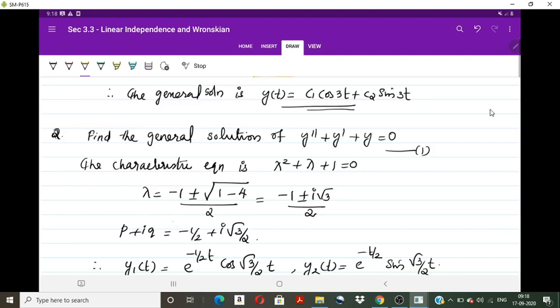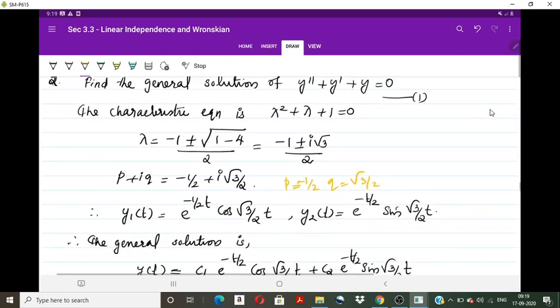Then the roots are obtained by lambda equal to minus b, that is minus 1 plus or minus root of 1 minus 4, by 2, that is minus 1 plus or minus i root 3 by 2. So we can take p plus iq as minus 1 by 2 plus i root 3 by 2, that is p is equal to minus 1 by 2, q equal to root 3 by 2.